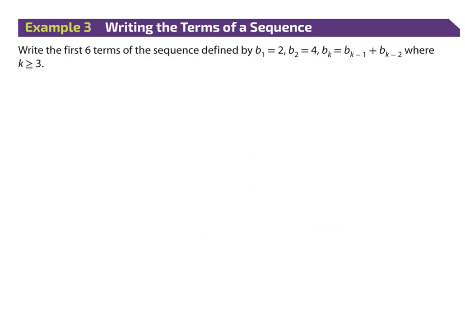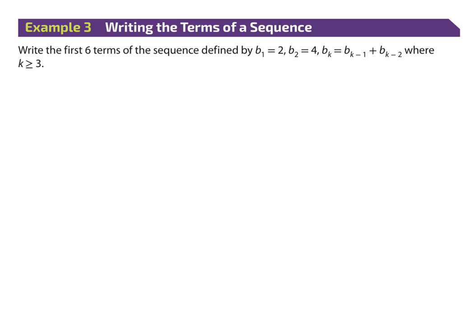Writing the first 6 terms when the sequence is defined like this. So the first way that we did terms, they gave us the explicit formula. Here they actually give us a recursive formula. Recursive formula is where you need the term in front of it to find the next guy. Okay? So explicit means, hey, here's what you're doing. I don't need anything else except the term I'm looking for. All right? Recursive says, okay, I really need the guy in front to give you the next guy. Okay, that's recursive. We need to start somewhere and then I can give you from there forward.